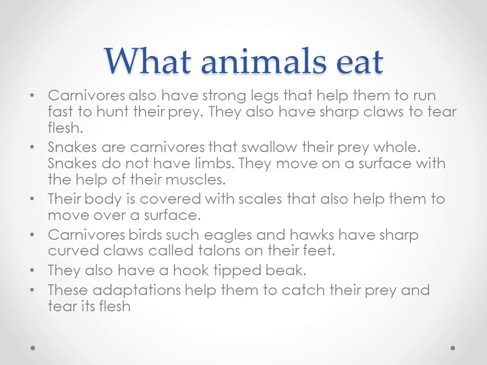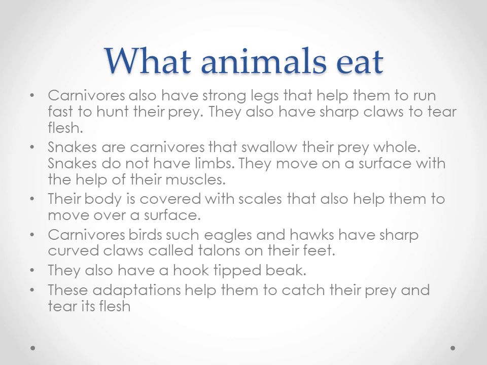Okay, so these two birds have sharp curved claws. They are called talons. What is that? The curved claws are to catch the prey, to perch on the prey. They need sharp curved claws. They are called talons, and they are present on their feet.